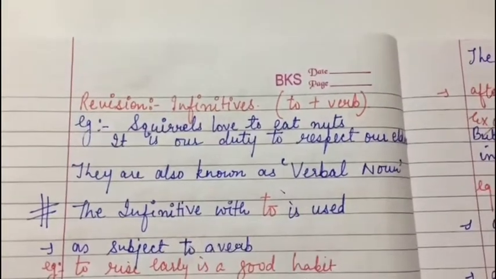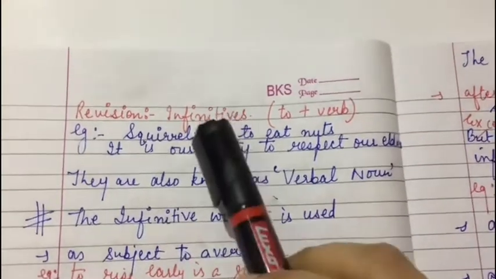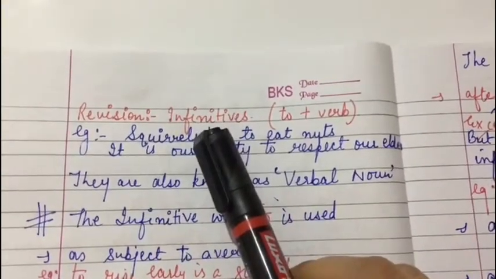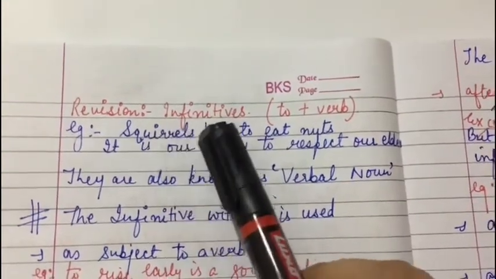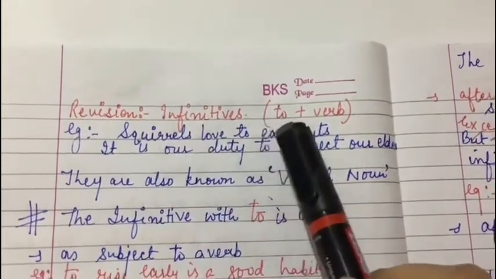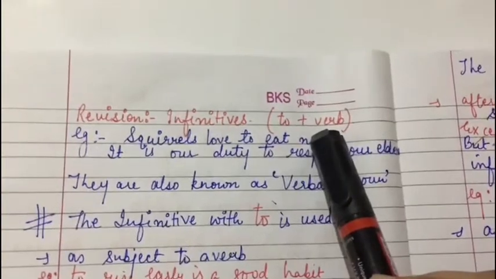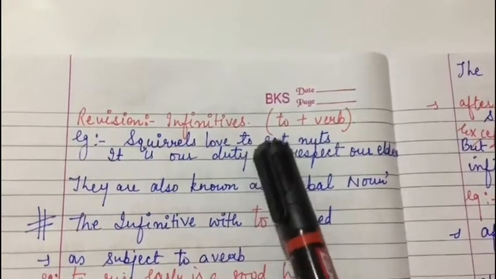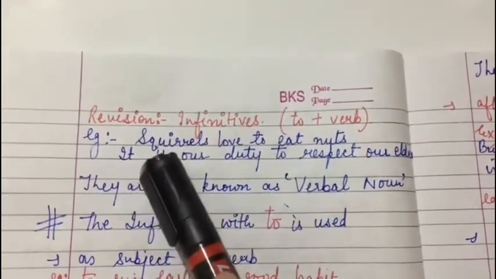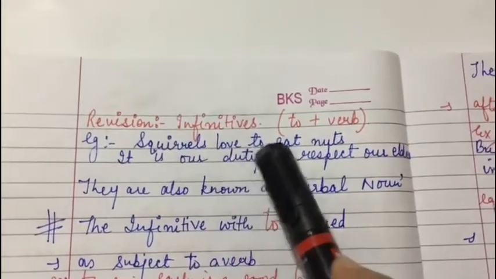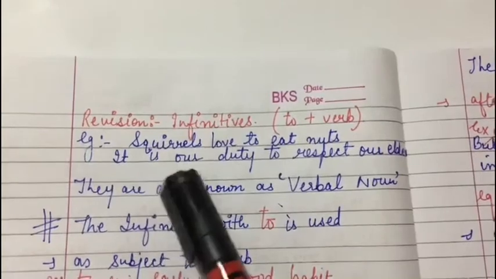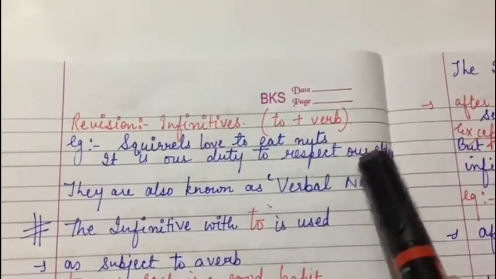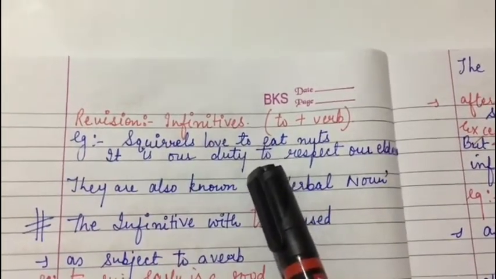So good morning class. Today we'll start with the revision of infinitives, which is one of the kinds of non-finite. Fine. So what basically infinitives are? To plus verb. What is the meaning of this? This will be clear if we look into these two examples. Squirrels love to eat nuts. So here to eat, and it is a duty to respect our elders, and over here to respect.